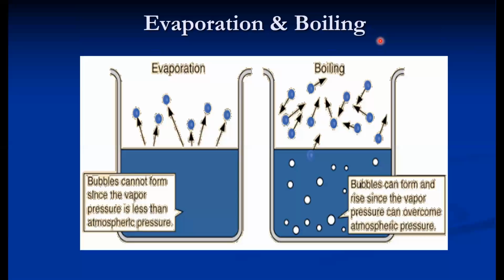Evaporation generally takes place at the liquid vapor interface. So this is a liquid surface, and whatever molecules escape from this liquid surface, that is because of evaporation. We cannot visualize the evaporation process in most cases. It is a slow process without any change in temperature. So even at atmospheric pressure, water evaporates. So naturally, the cloud forms and rain falling takes place. That is because of this natural process.